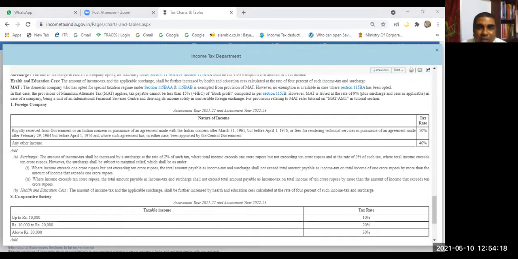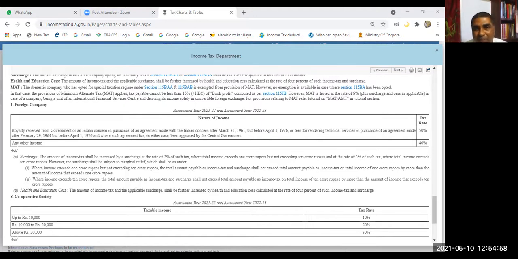As I told you, domestic company 25% or 30%, foreign company 50% or 40%, but surcharge 7% for domestic company, 2% on foreign company if the net income is up to 1 crore. But if net income exceeds 1 crore, up to 1 crore, no surcharge. But exceeds 1 crore, but doesn't exceed 10 crore. But if it exceeds 10 crore, for domestic company it is 12, for foreign company it is 5. If you compare, the surcharge on foreign company is less. Rate of surcharge is less. Okay, but tax rate is more.